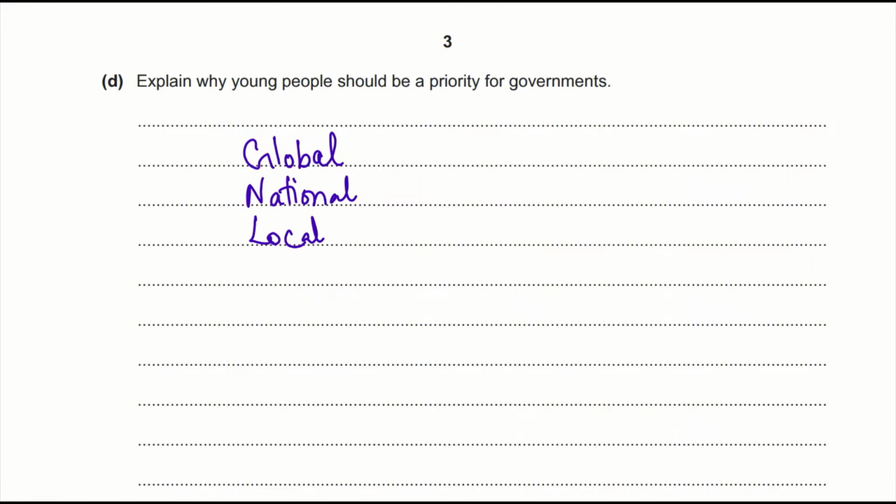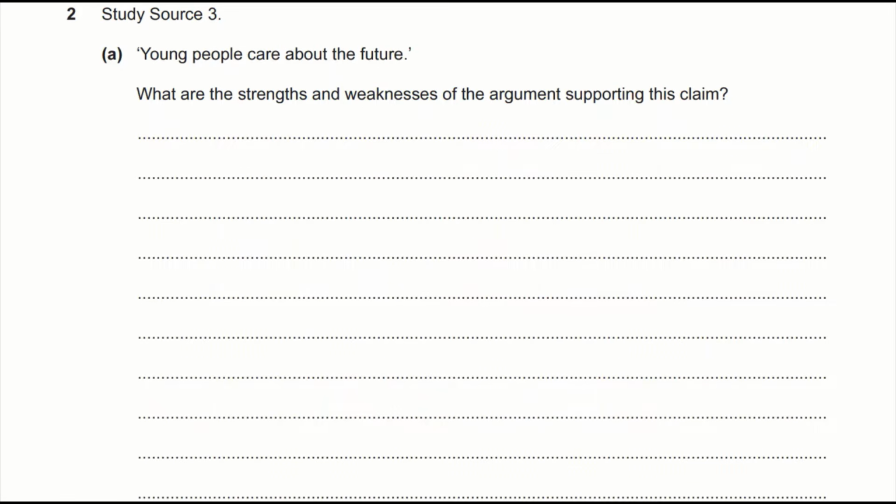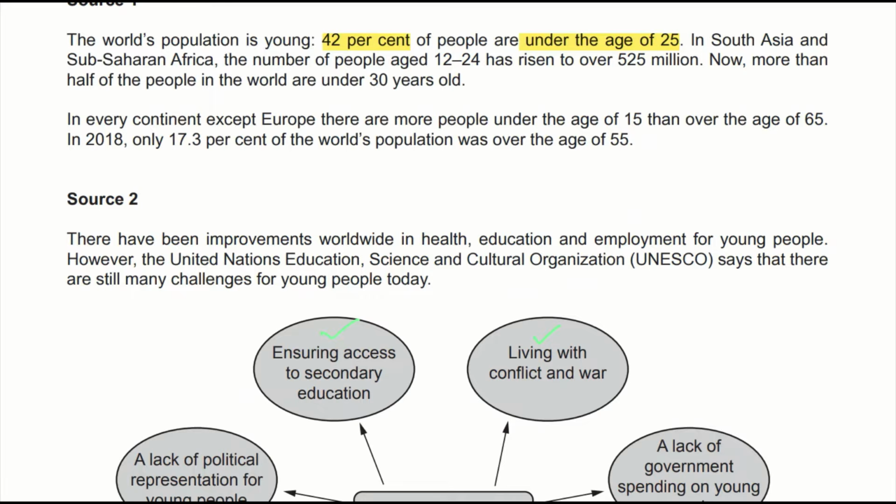Just put it in the sentence: global perspective, national perspective, local perspective, personal perspective as well. I've just given you a blueprint. I'm not sure whether I can write this or not, so let's go on to the next question. Okay, question 2, study source 3. Okay, what's source 3?